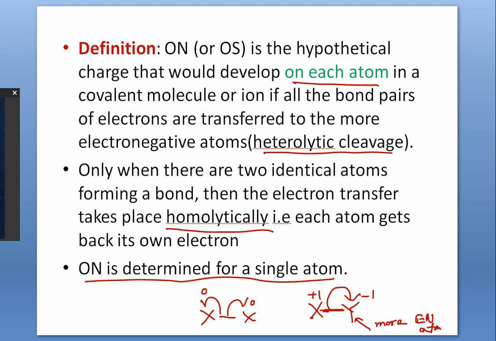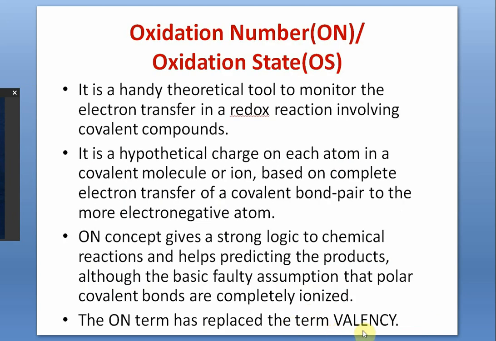So this oxidation number term has become so popular that it has completely replaced the term valency. Whether it is electrovalency or covalency, we don't bother. We say, what is the oxidation state? What is the oxidation number of this atom in a molecule or an ion?